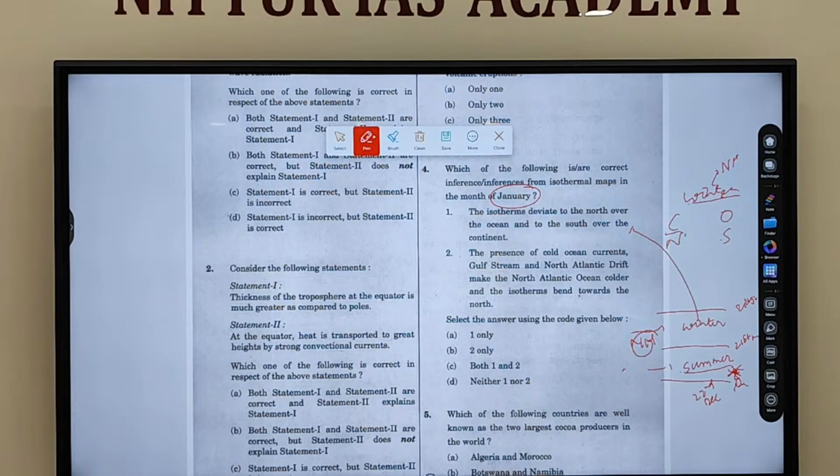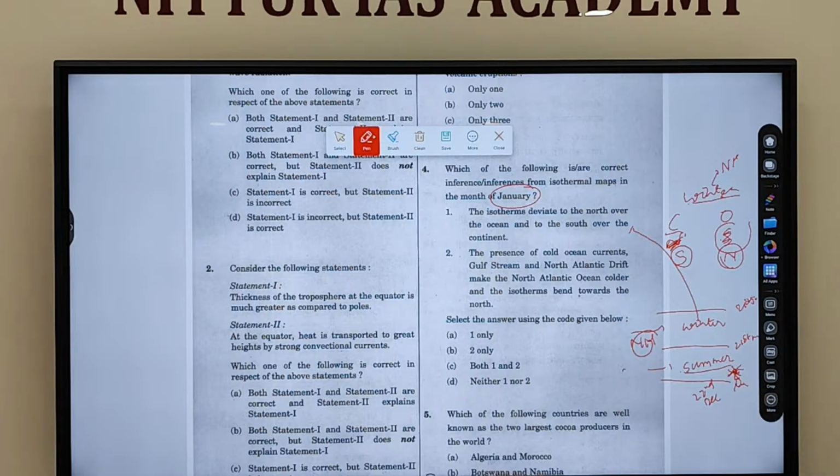Equatorward over continent, equatorward meaning southward side. Over the continent you'll see northward shifting.